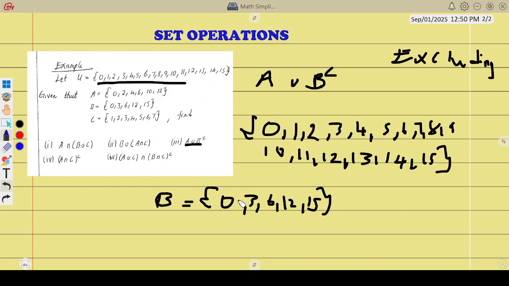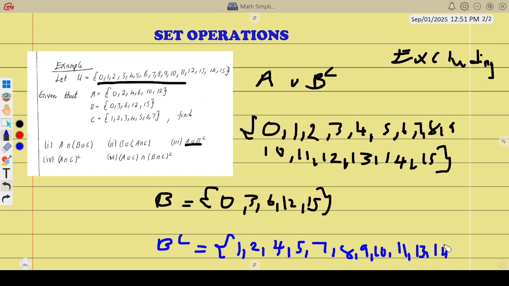So now when we say B complement, it means everything in the universal set except the things in B. So 0 is in B, we will not write it. 1 is not in B, okay. So these are the things in B complement. 2 is not in B, 3 is in B, 4 is not, 5 is not, 6 is in B, we don't want it. 7, 8, 9, 10, 11, 13, up to 14.